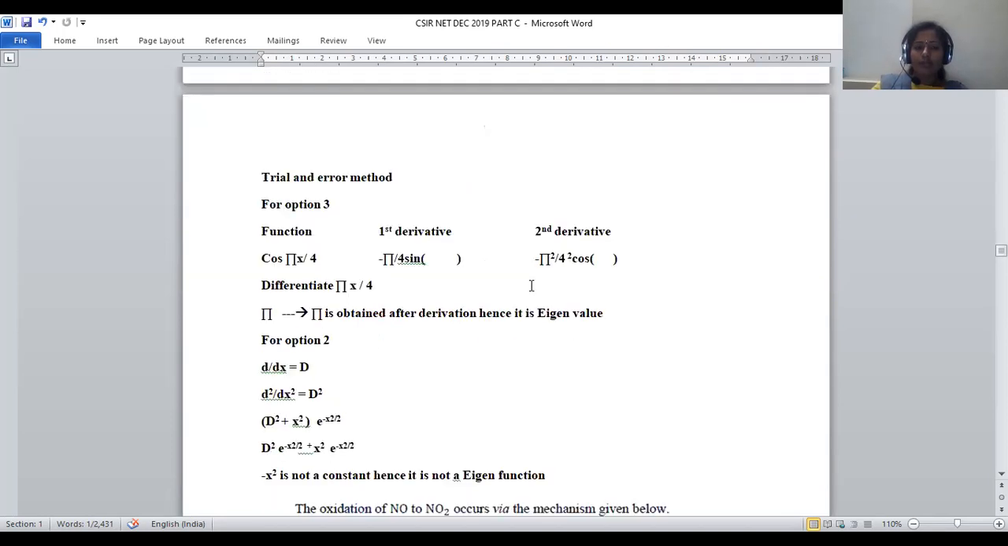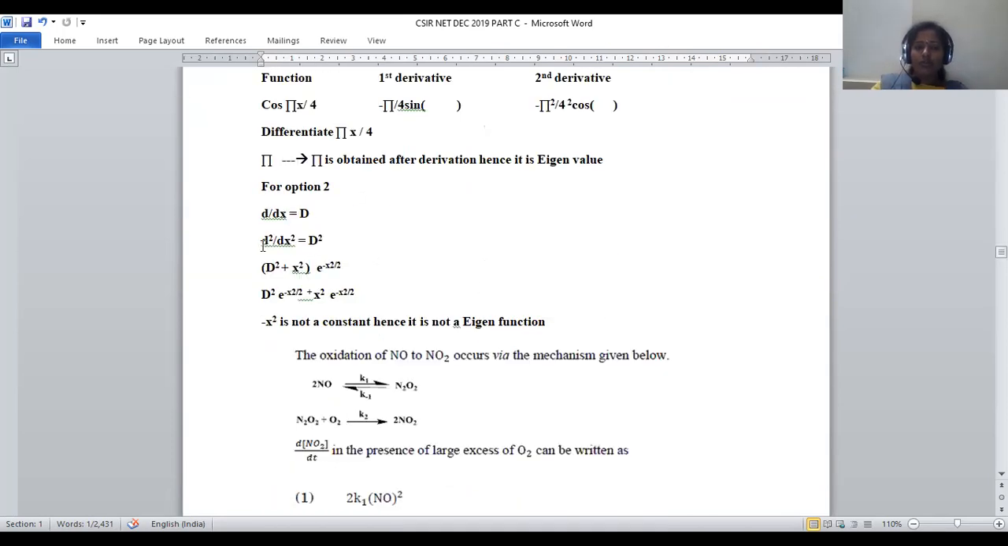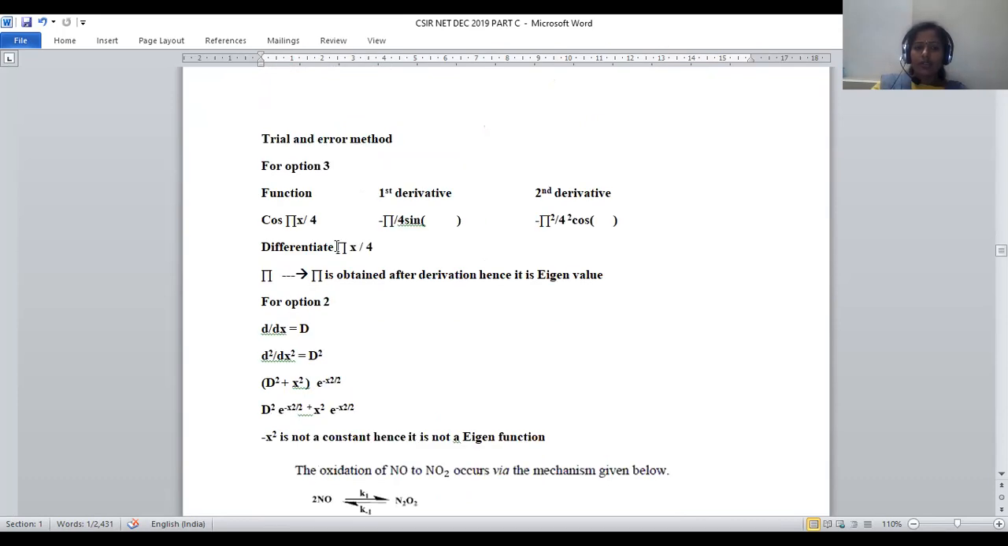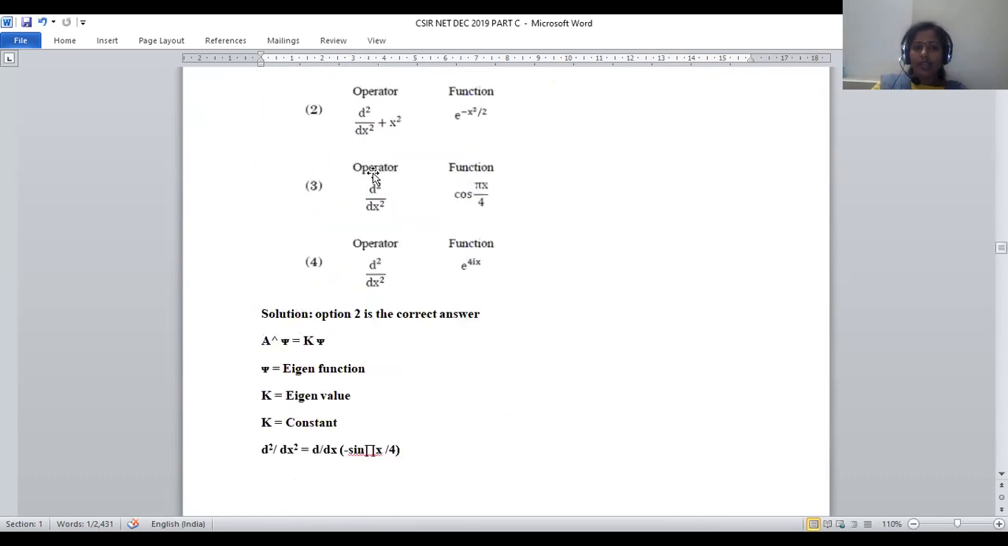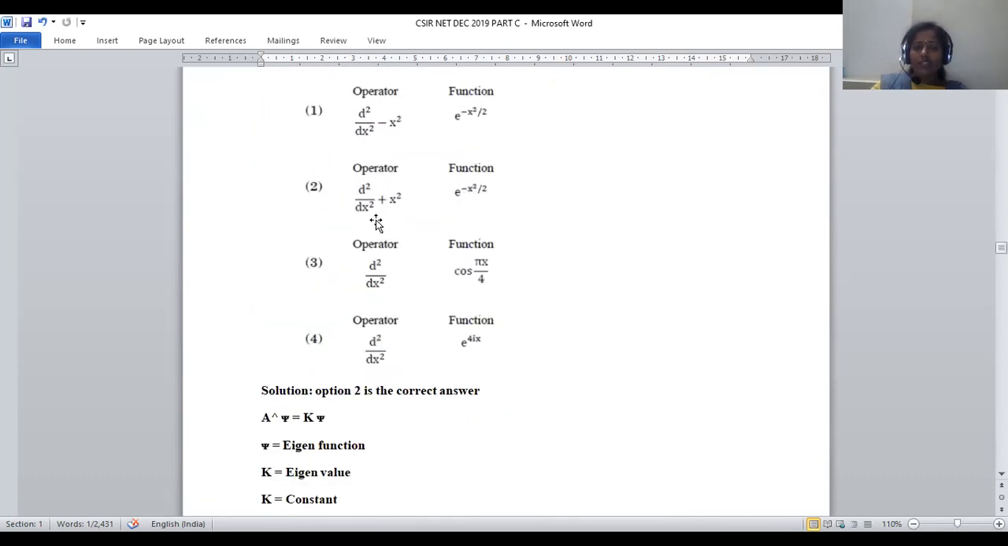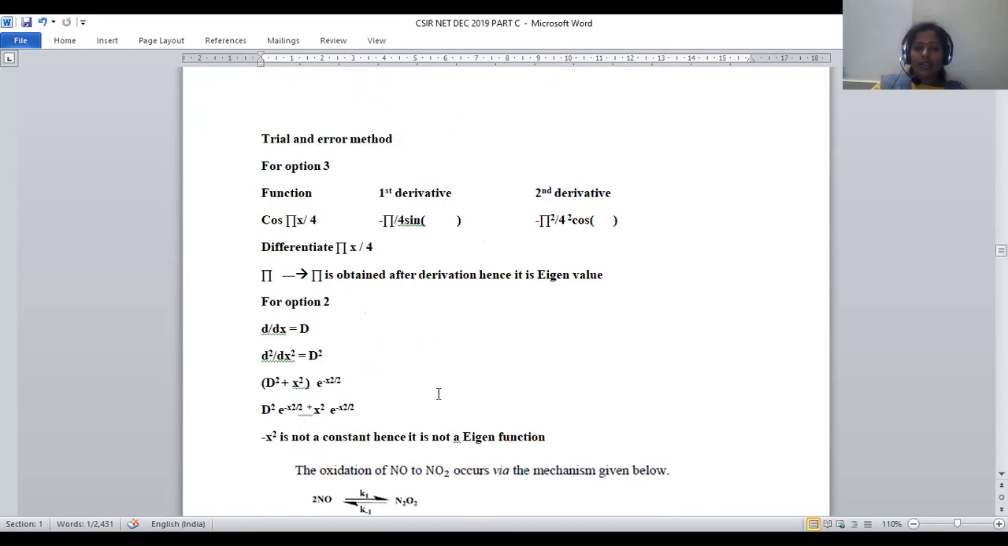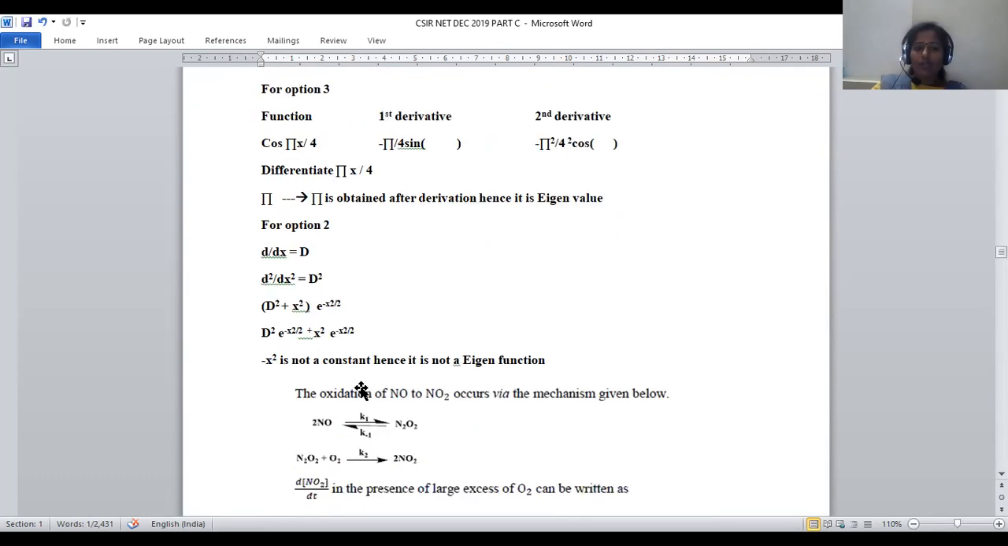Now let us move on to option number 2. For our convenience, we take the differentiation d/dx as capital D. When d²/dx² is taken, it is denoted as D², right? So for option 2, d²/dx² is nothing but D² plus x²: (D² + x²) e^(−x²/2), right?